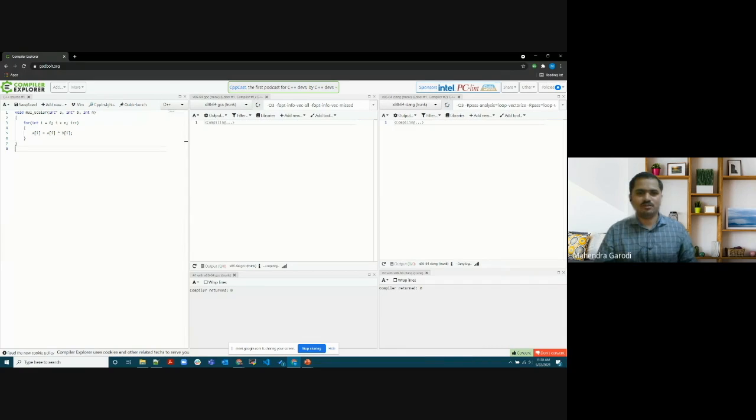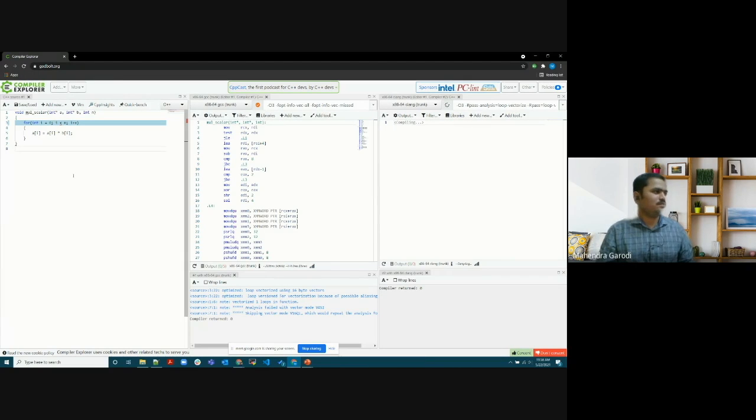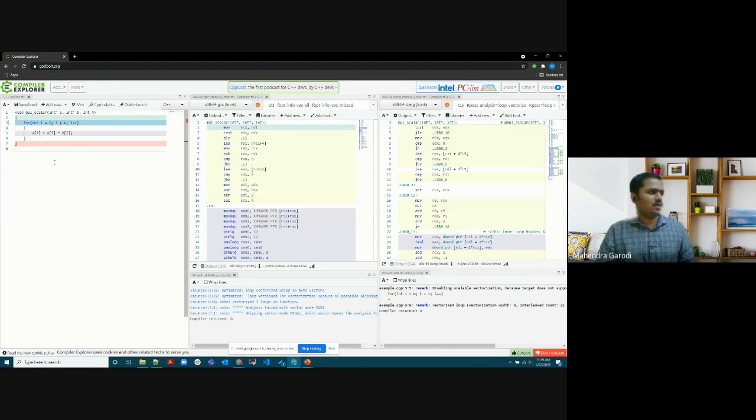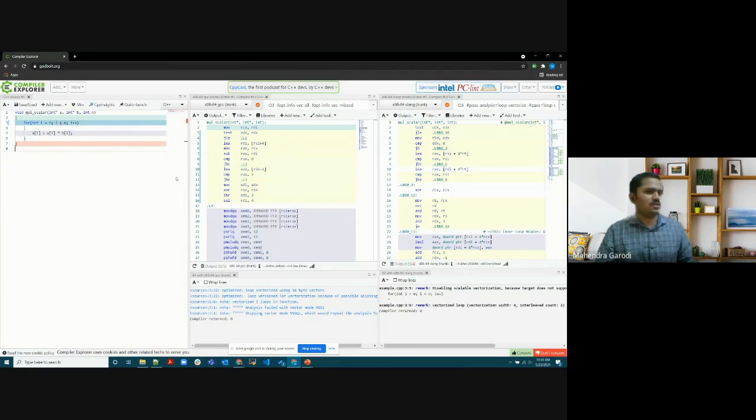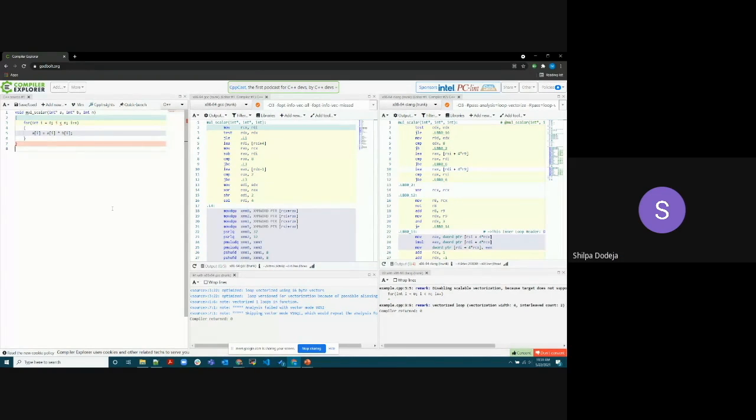Sorry for the naming conventions if you find them a little weird. Is the font visible? You should increase it one or two sizes. It is visible, but better to increase it. Okay, let me try. Oops, I'm not able to increase it somehow. The compiler is not supporting it for me. Maybe you can just zoom your browser. Control plus. Control plus.